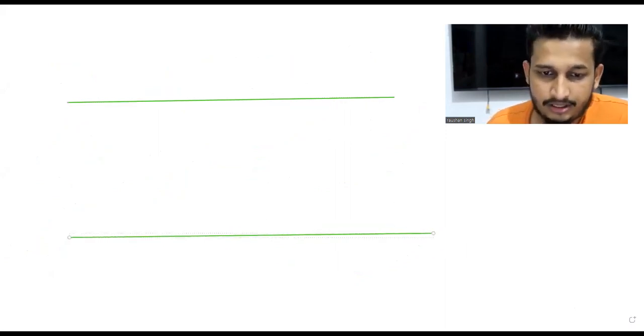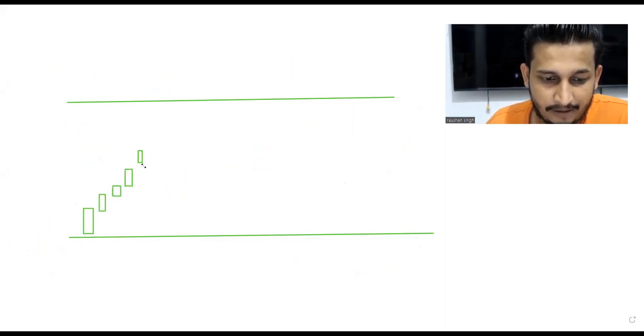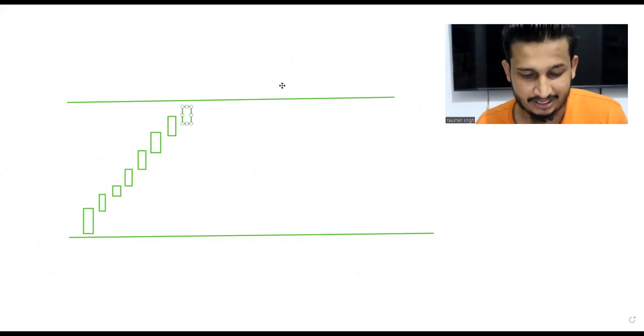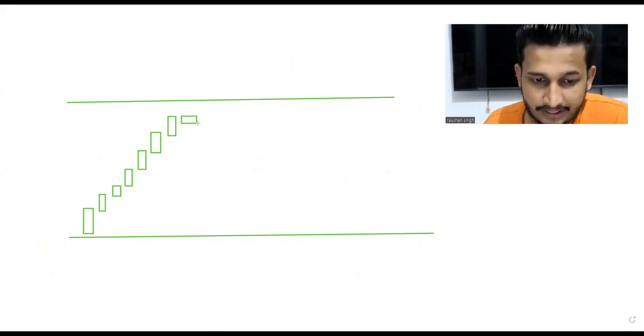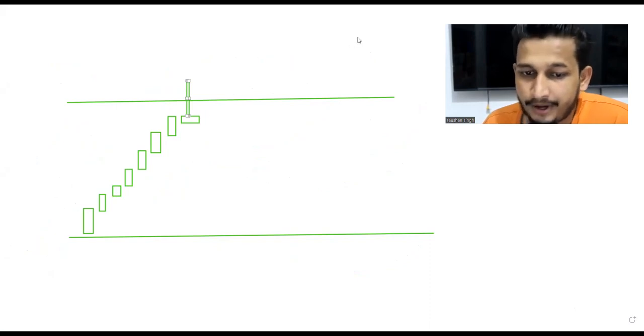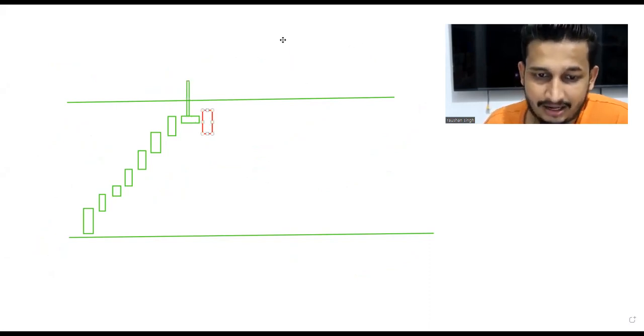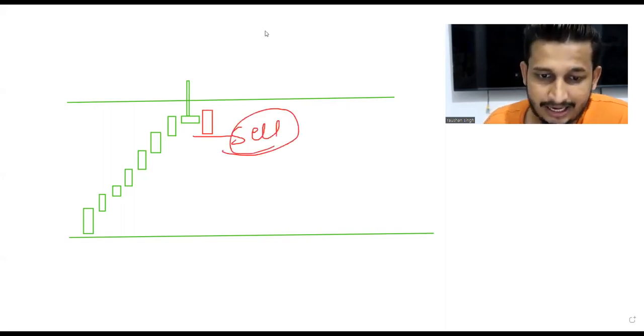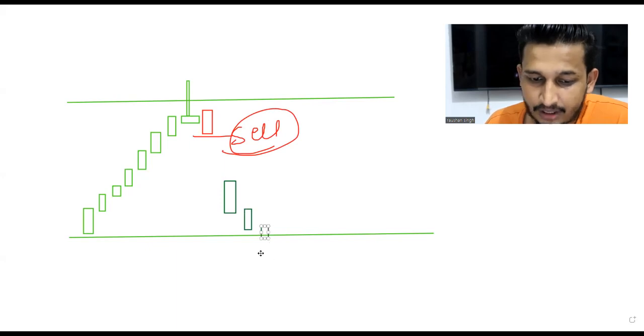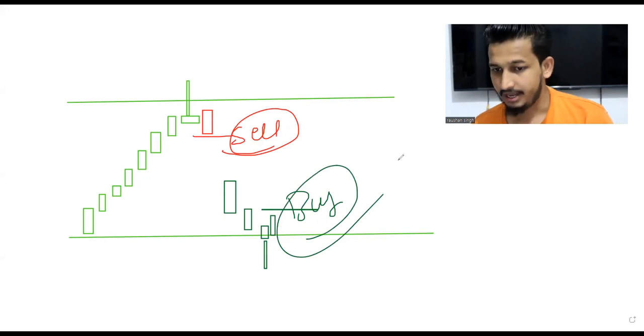Again, over here, simple thing is that if the prices are moving towards upside, and on the resistance level we see some kind of bearish reversal candlesticks forming, and we get the confirmation, we can initiate a sell side. Second thing is that at the support level, if we are seeing any kind of bullish pin bar, or a bullish engulfing candle, and if the next candle is closing in green, we can go for buy side.